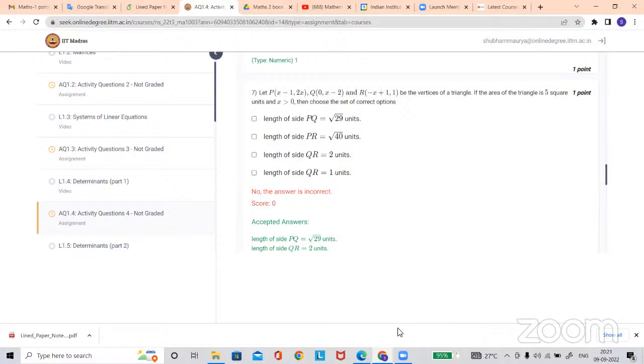No, sir, I am getting the right answer. I am also getting the right answer. Sir, x value will come as 3, sir. Okay, sir, I will try it again also. Yeah, then you should try because this is just a numeric thing. There is no need to know the concept.